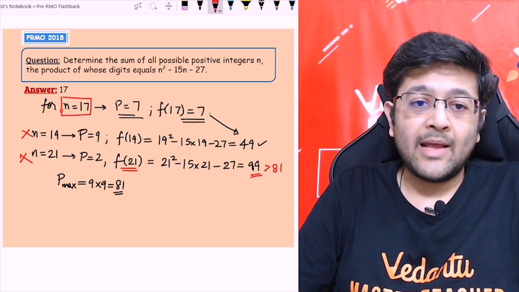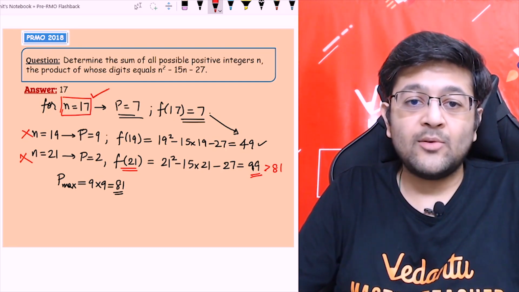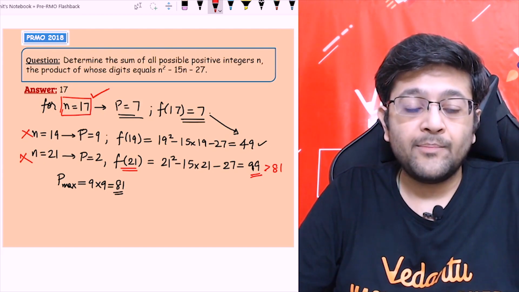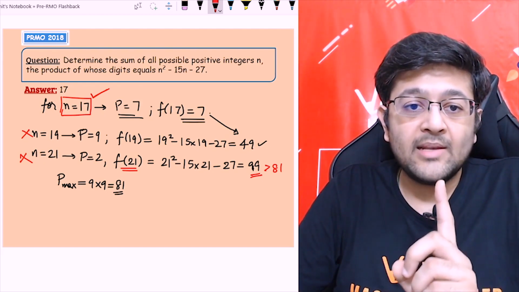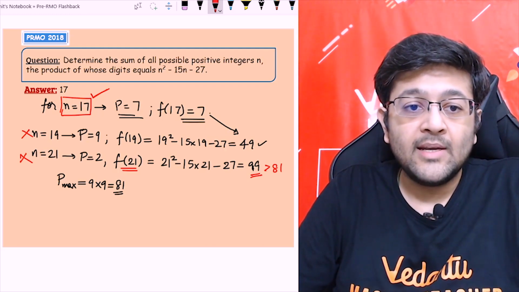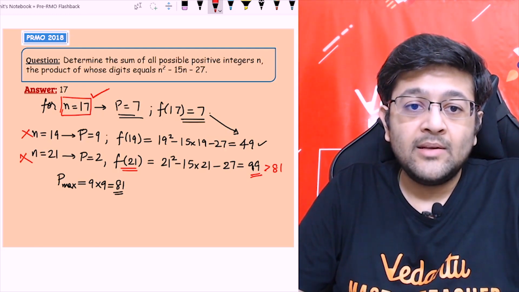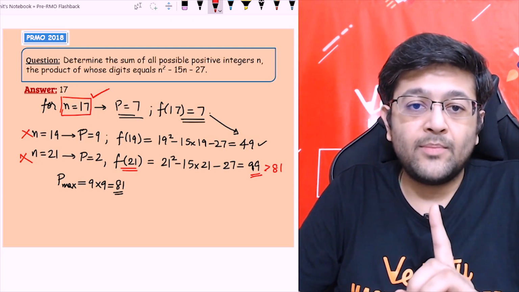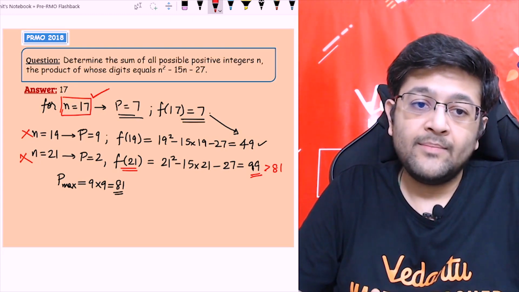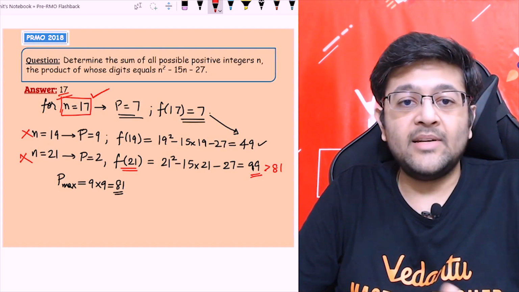So now, as we have found, n equal to 17 is the only possible viable case, है ना? तो वही आंसर आना चाहिए. So only one integer is satisfying the given criteria, right? That is n equal to 17. Okay. So sum of all possible positive integers n. There is only one possible integer, that is 17. So answer will be 17 only, right?